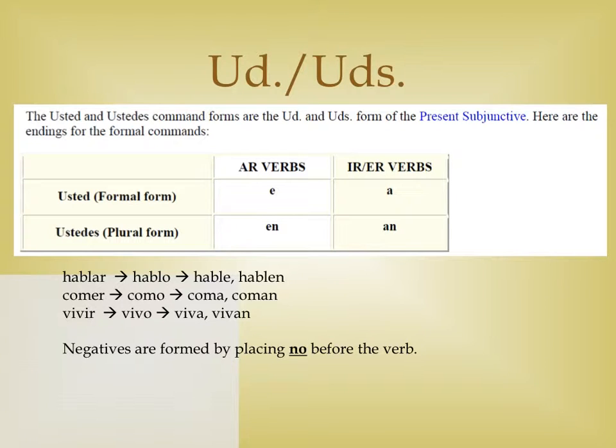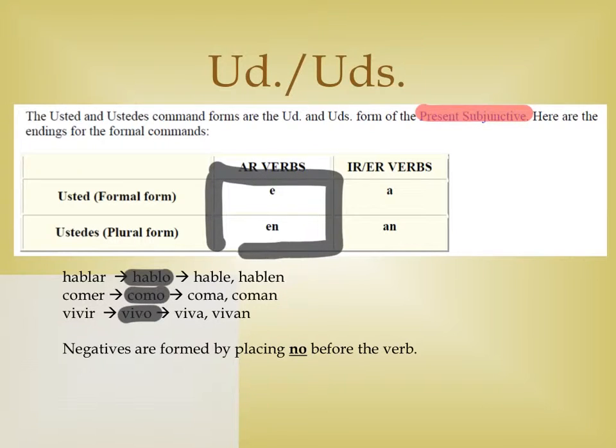The usted and ustedes commands are the formal commands, and they're formed with the present subjunctive. Here, what we'll do is go from a regular AR, ER, or IR verb and start with the yo form of that verb in the present tense. Then we'll take off the O and add on the subjunctive endings. For an AR verb, those would be e and en, and for ER, IR verbs, that's a and an.